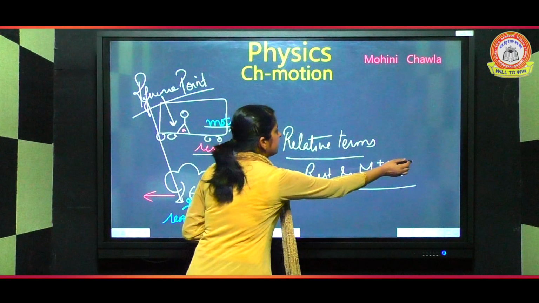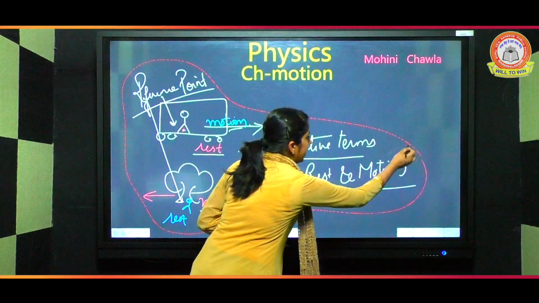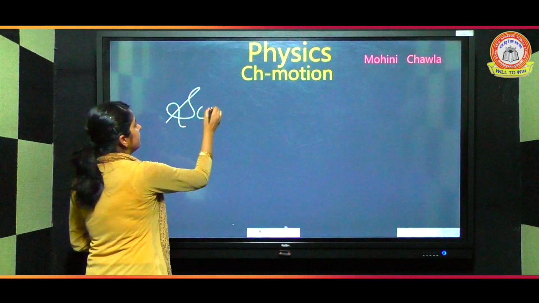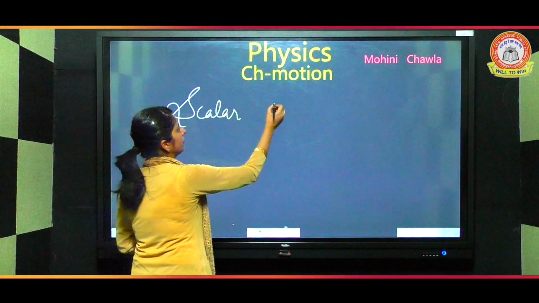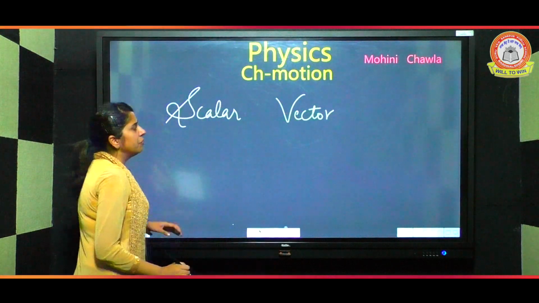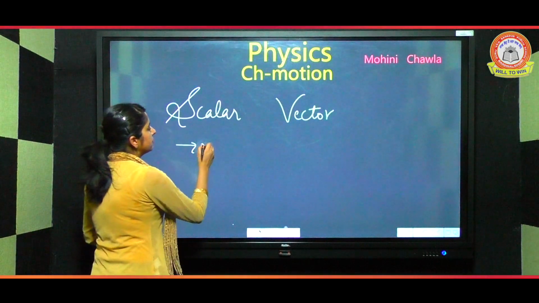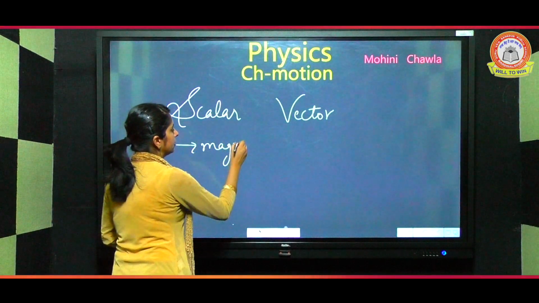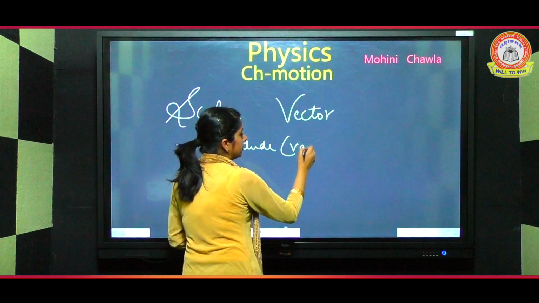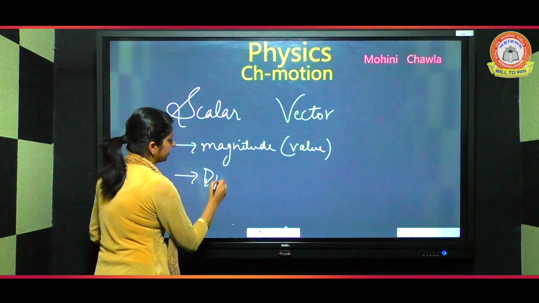Now, the next topic is scalar and vector quantities. Before we start scalar and vector quantities, we need to know two terms. First is magnitude. Magnitude means value. And the second thing is direction.